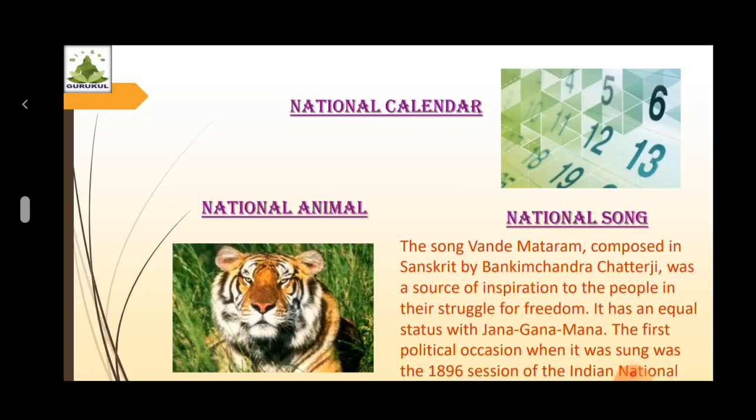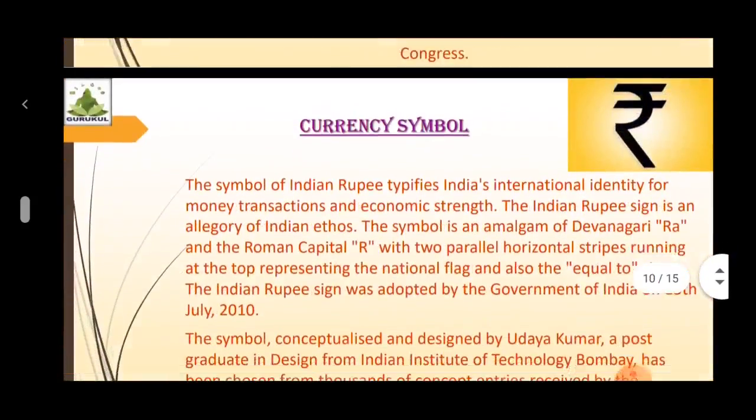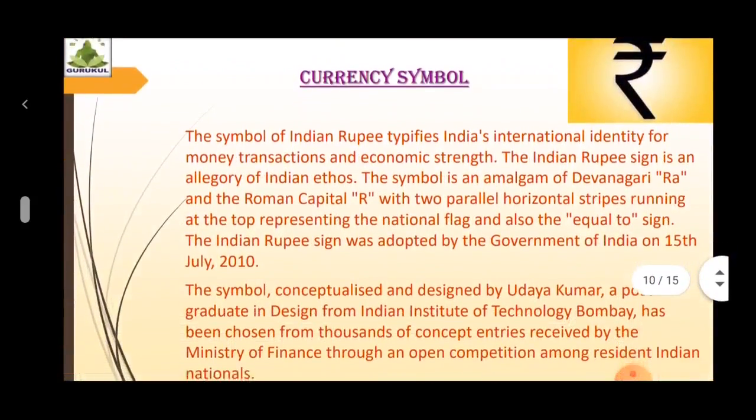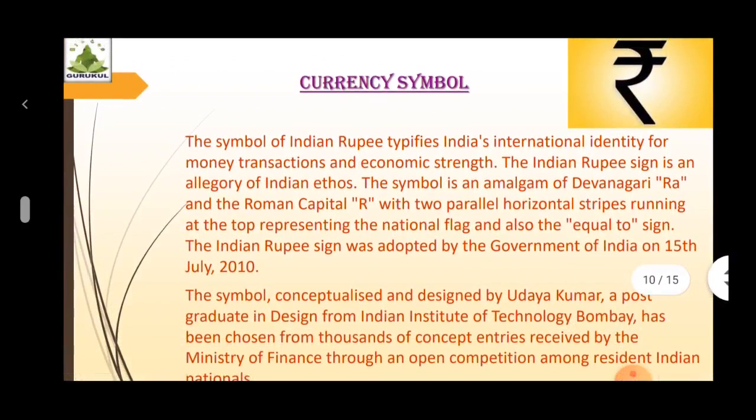The last national identity element is the currency symbol. The symbol of Indian rupee typifies India's international identity for money transactions and economic strength.